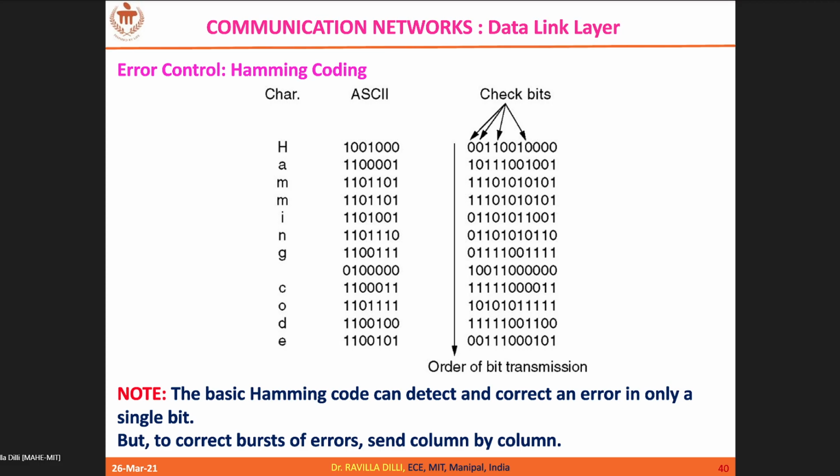So you can see here the first column. First column means the first bit, the MSB bit of each character, is transmitted first, and then the next MSB bit is transmitted. So like that, the order of bit transmission is from top to bottom. Each bit from one character is taken and transmitted.